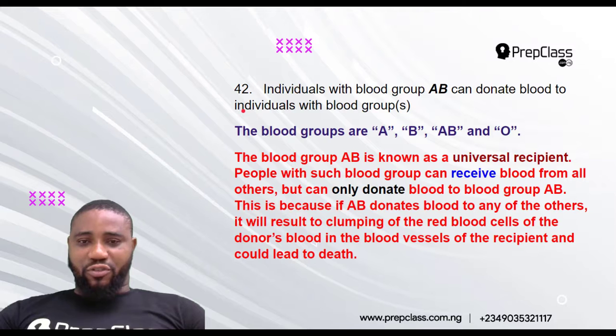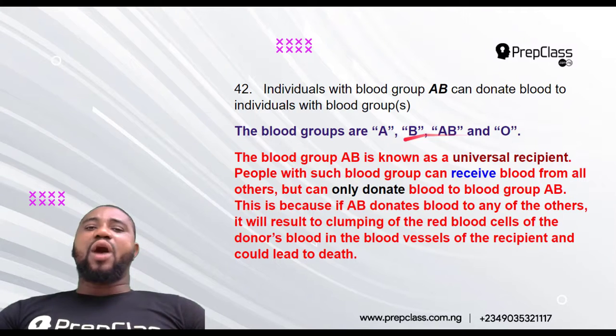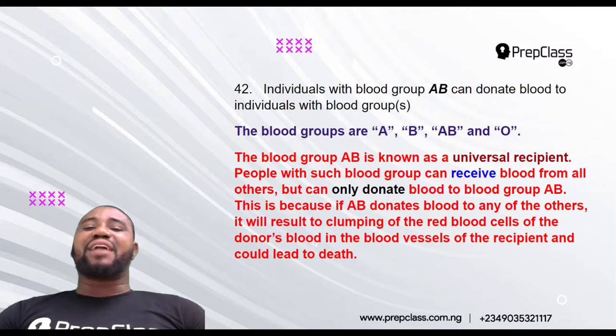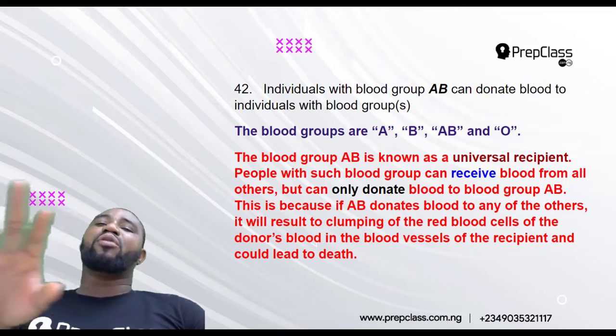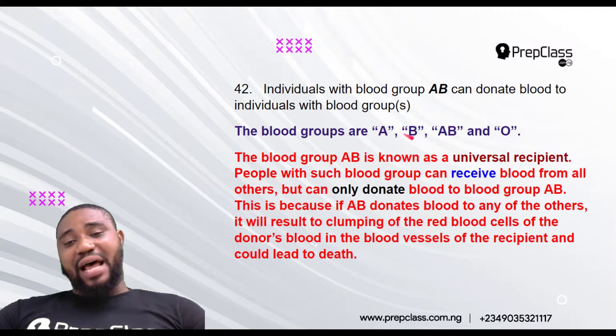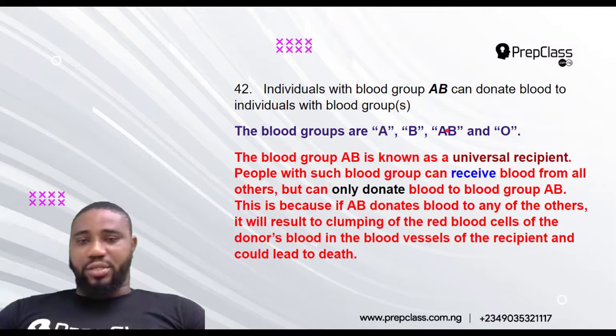Now we have 4 types of blood groups: blood group A, blood group B, blood group AB, and blood group O. Now, blood group AB is known as what? Universal recipient. That simply means that it can receive blood from everybody, from these other 3 types of blood group and itself. So it can receive from everybody.